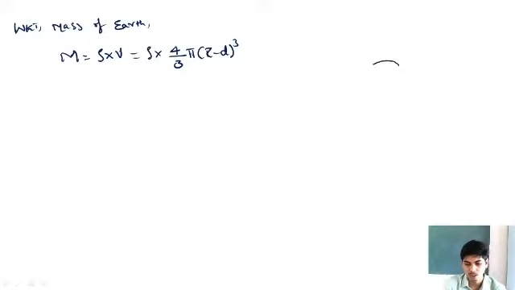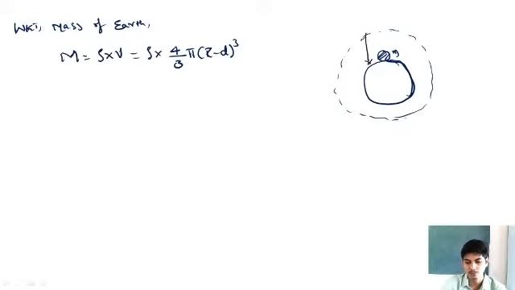Only that portion of the Earth is to be taken into account which is going to exert gravitational pull on this body of mass m when the body is taken to a depth d below the surface of the Earth. This is the surface of the Earth. Only that portion of the Earth whose radius is R minus d will be exerting gravitational force on this mass.